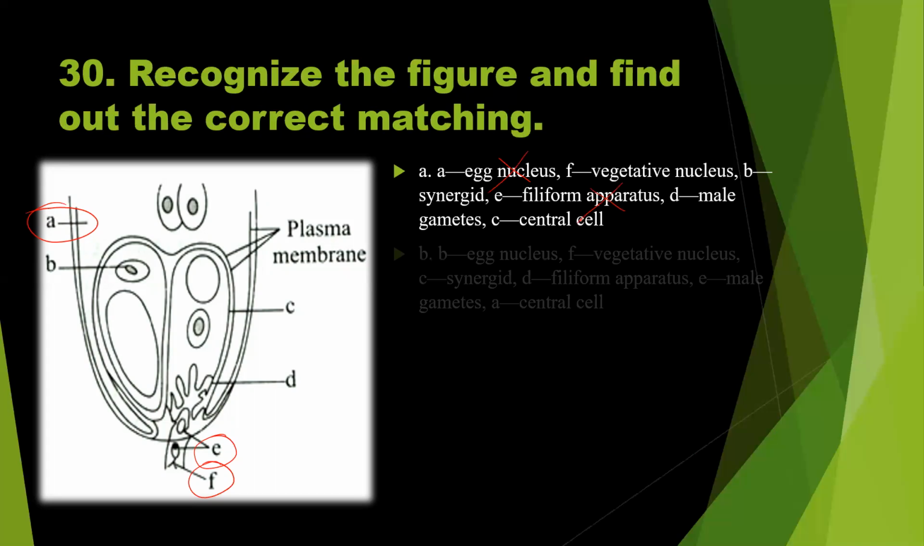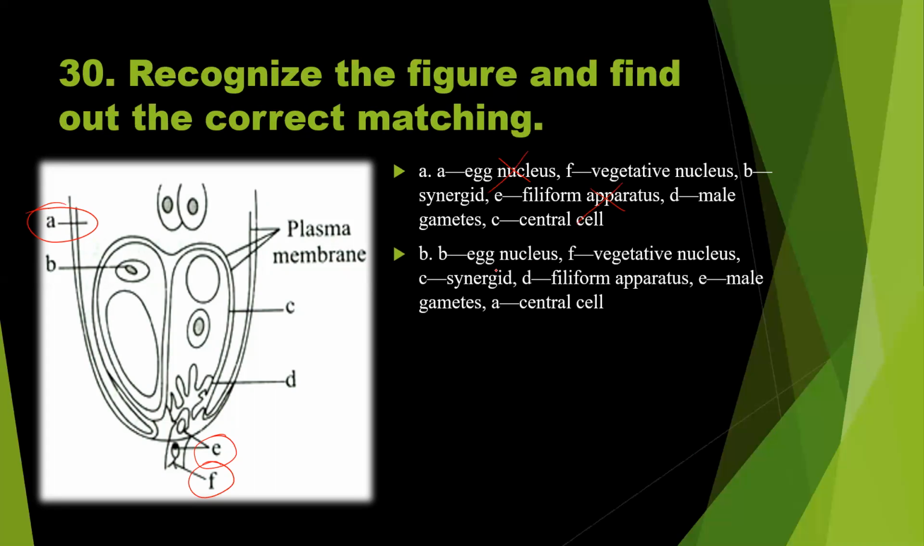Option B. B represents egg nucleus. Where is B? This represents egg nucleus. Okay. Then F, vegetative nucleus. Okay. C, synergid. Okay. Then D, filiform apparatus. So this is correct. E, male gametes. Where is E? So two gametes are mentioned here, so that answer is correct. A represents the central cell, the largest cell. That is also correct. So option B should be the right answer.